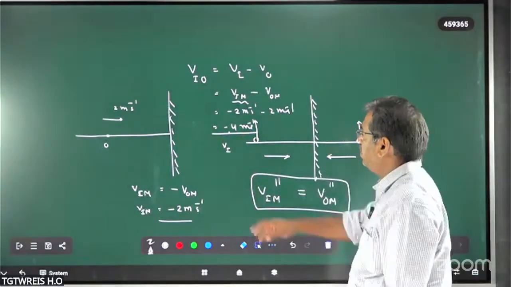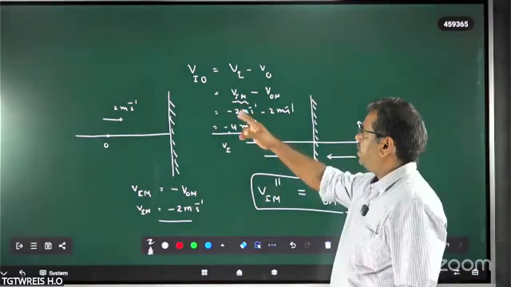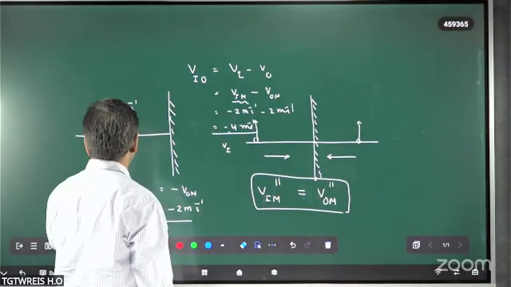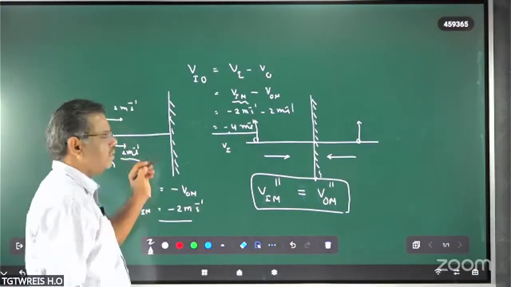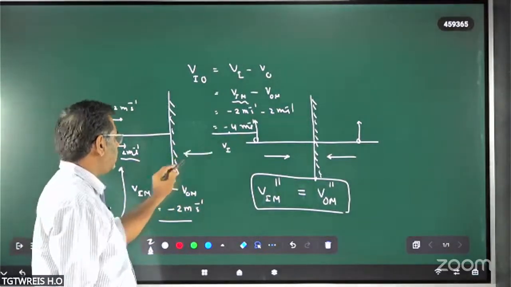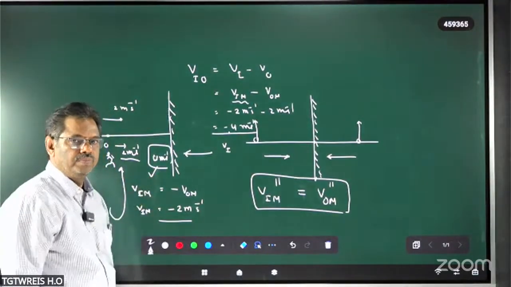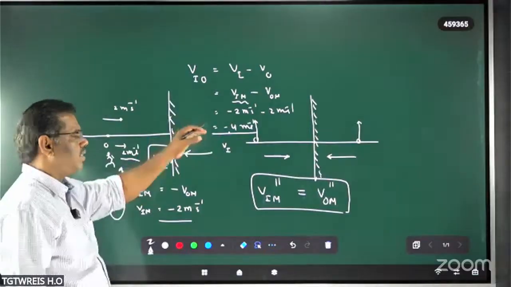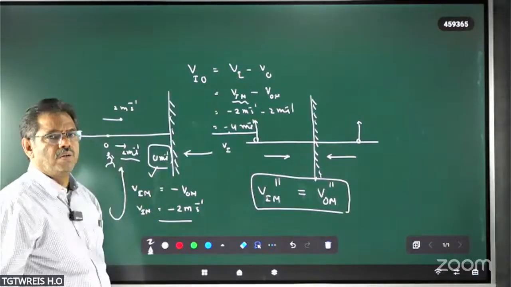You see, velocity of the image with respect to the object. That means for this person, when he is moving with a speed of 2 meters per second toward the plane mirror, he feels that the image is actually approaching with a speed of 4 meters per second. So simple, that relative velocity concept formula you have to write. From that easily we can understand. So this is one of the good examples of how to find this out.